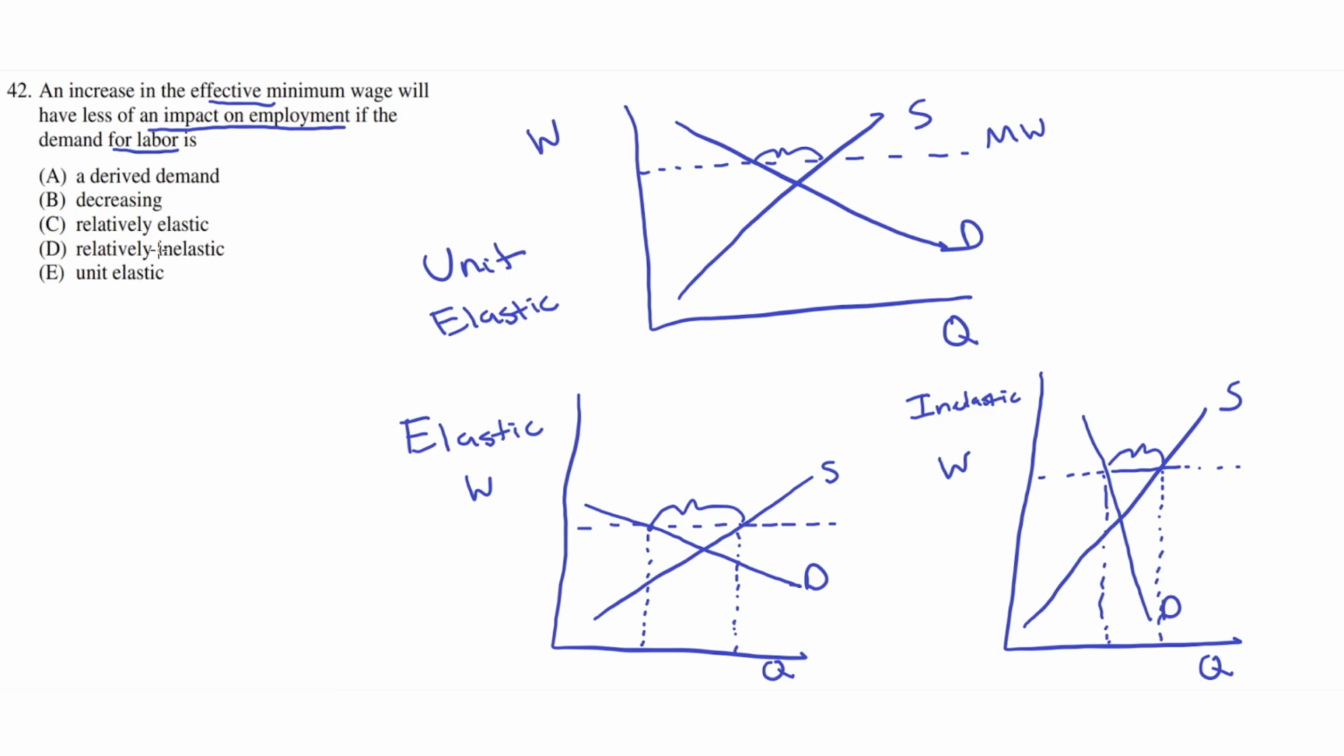choice D. And we can tell that A, derived demand, is incorrect, because derived demand is simply the demand for labor dictated by the product, but this wouldn't make sense in this case. Neither would decreasing, because you don't describe demand for labor as decreasing. So then among C, D, and E, we saw that elastic made it worse, unit elastic wasn't as good as inelastic, and inelastic was the best among the three. Therefore, D is the correct answer.